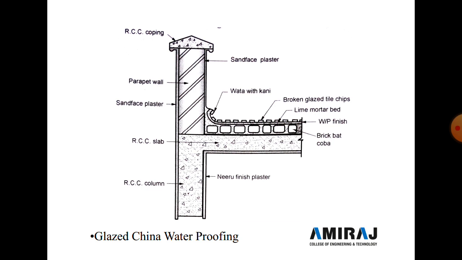Now in a next figure we discuss about the glazed China waterproofing. So here you exactly see in a RCC slab, above RCC slab brick bat coba is prepared, and then after waterproofing finishing is done, and lime mortar bed is prepared, and above lime mortar broken glaze tiles chips are fixed, and by the wooden hammering we fix the broken glaze tiles, and vata with khani is done at the every corner part, so it's easy for waterproofing work.